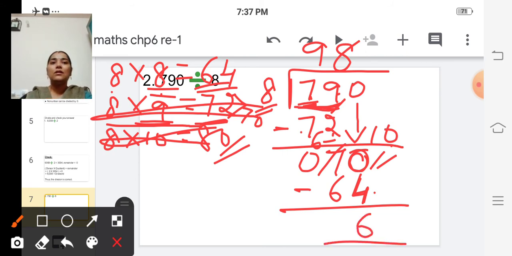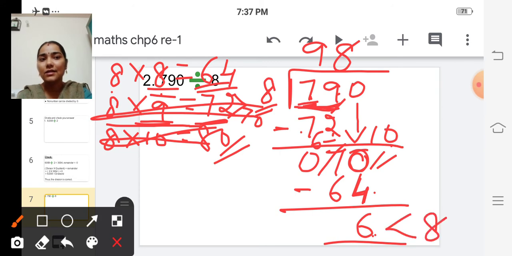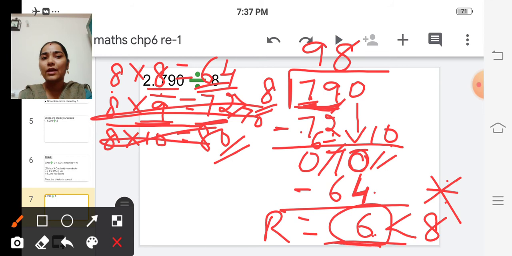Further we cannot divide because the dividend is less than the divisor. Okay, let's stop here. So 6 is the remainder and 98 is the quotient.